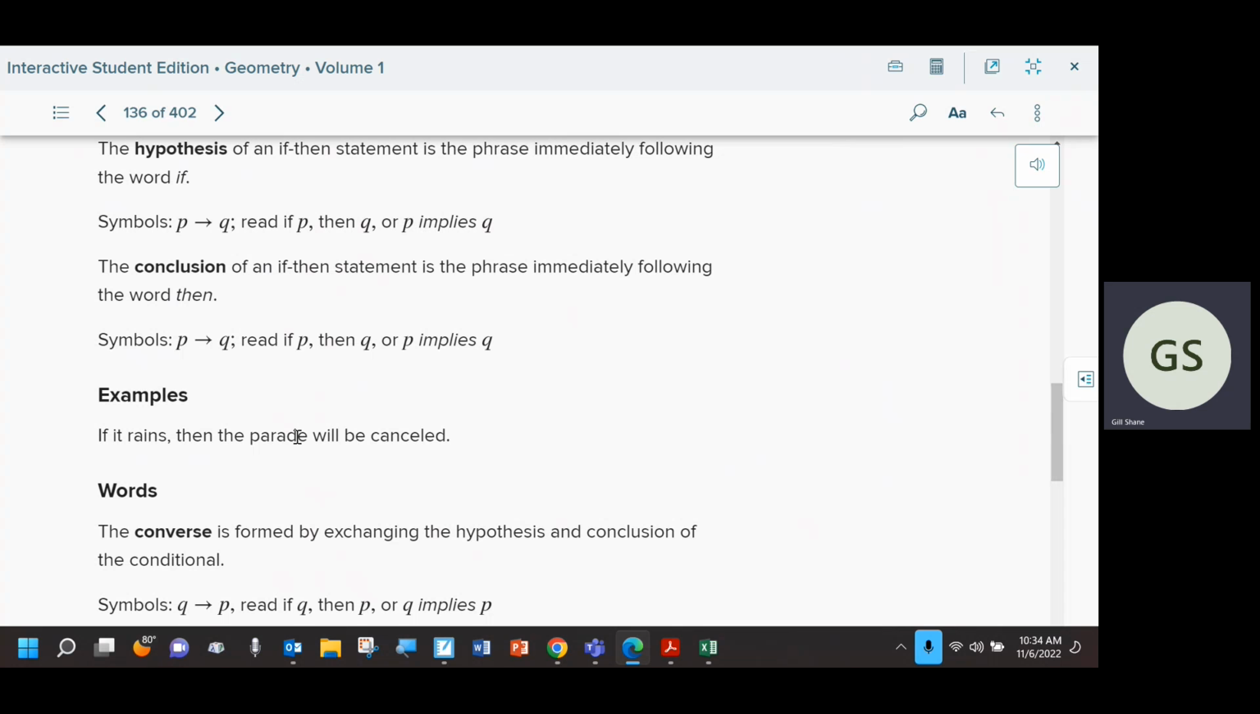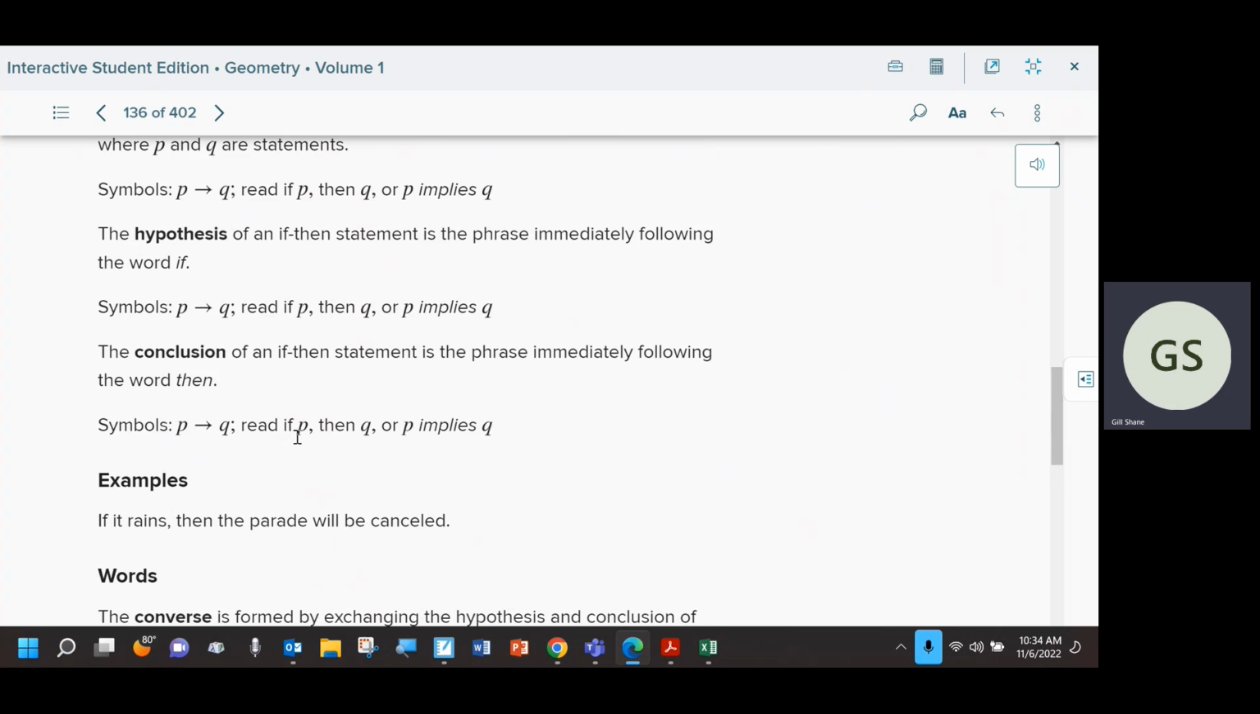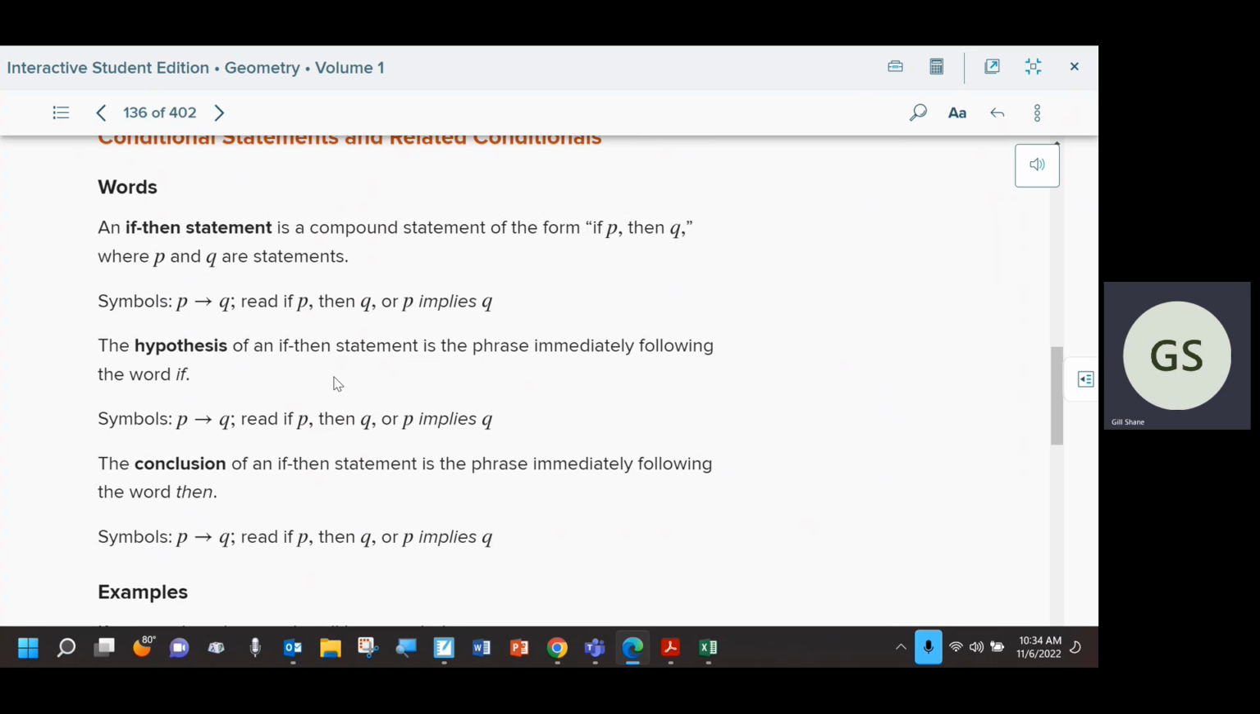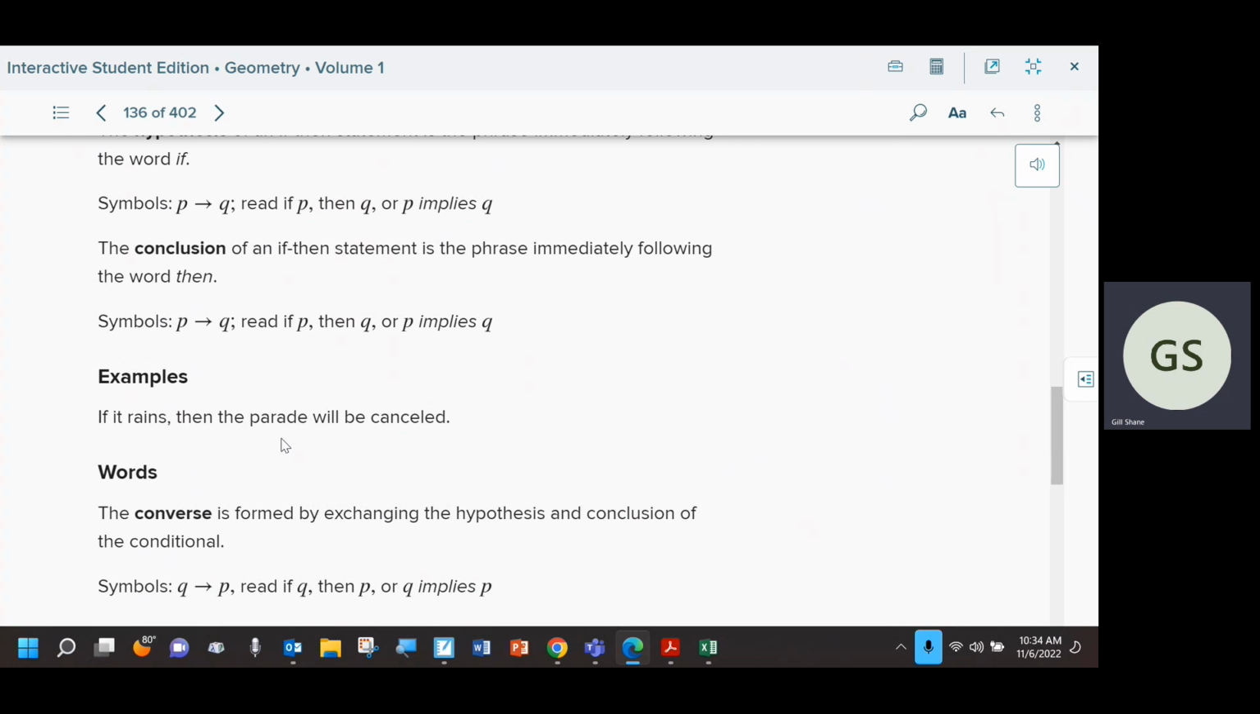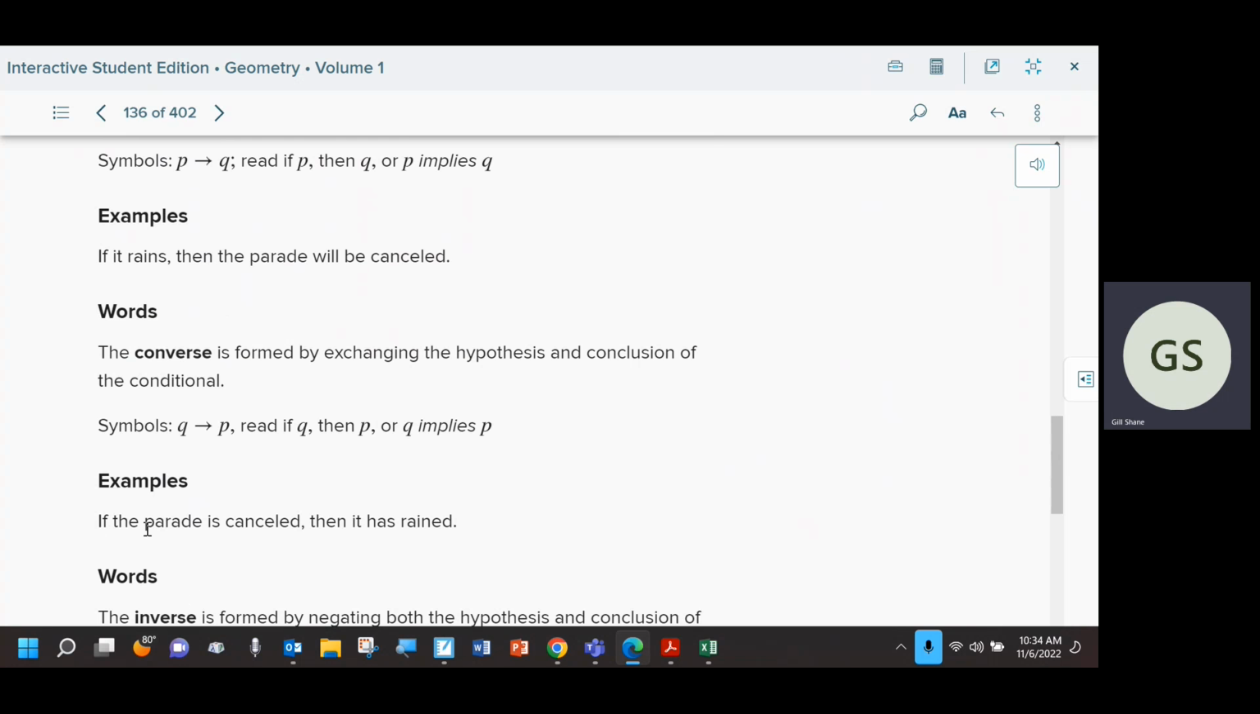Now, what we learned is there are different ways to change around this logic statement, this if-then statement, conditional statement. If I want to do the converse, we said we just flip the P and the Q. We flip the hypothesis and the conclusion. So it would actually read, if Q, then P. So again, the example now would be if the parade is canceled, then it has rained. We just flip the parade is canceled and it has rained.